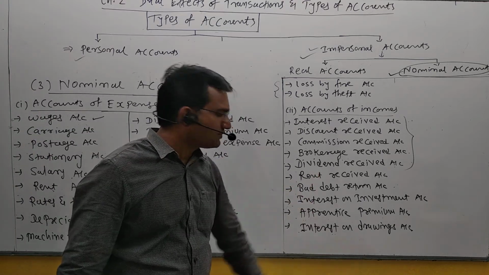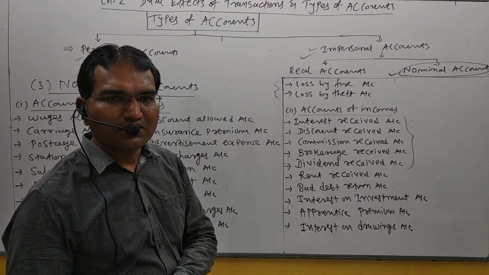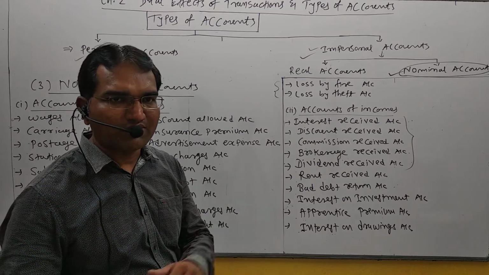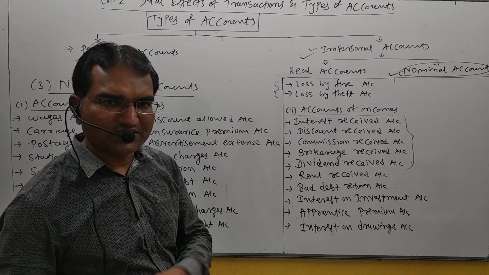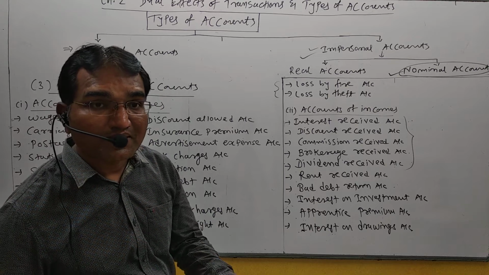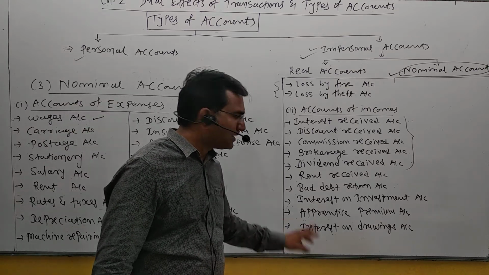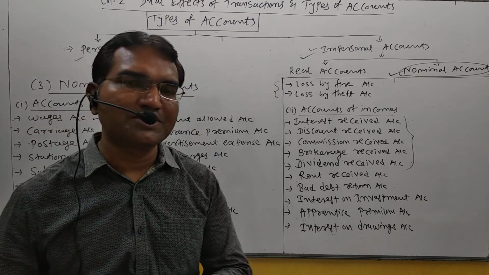Bad debt recovered is also income, right? Sometimes a bad debt was written off in a past year, and now we recover it back. It is income, nominal account. Interest on investment, right? Businessmen earn some interest income on investment. Apprentice premium means what?